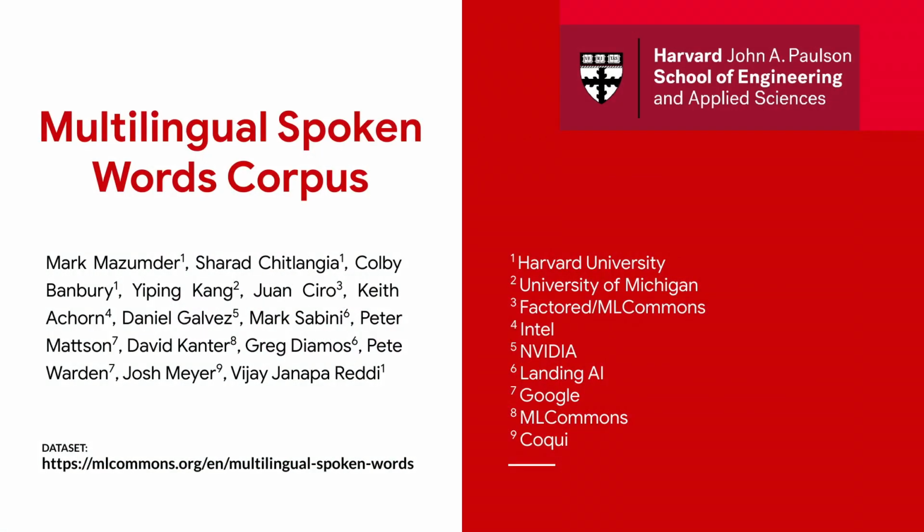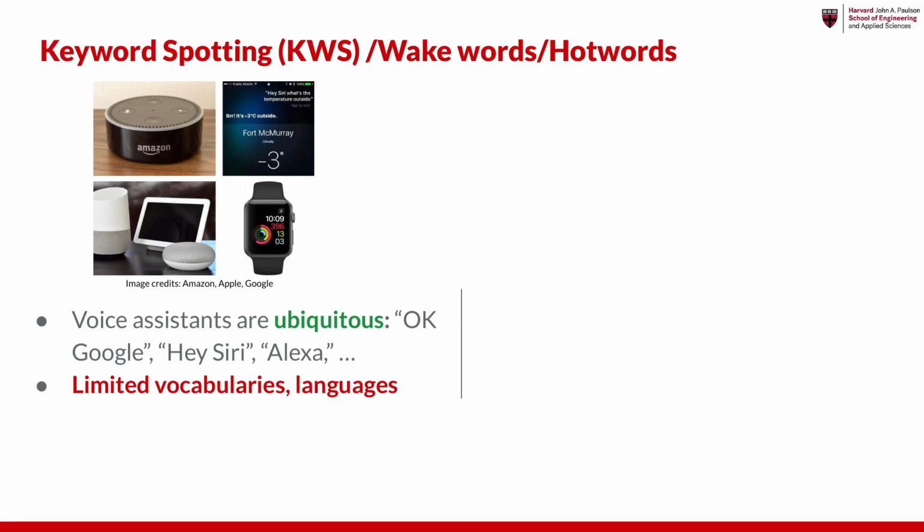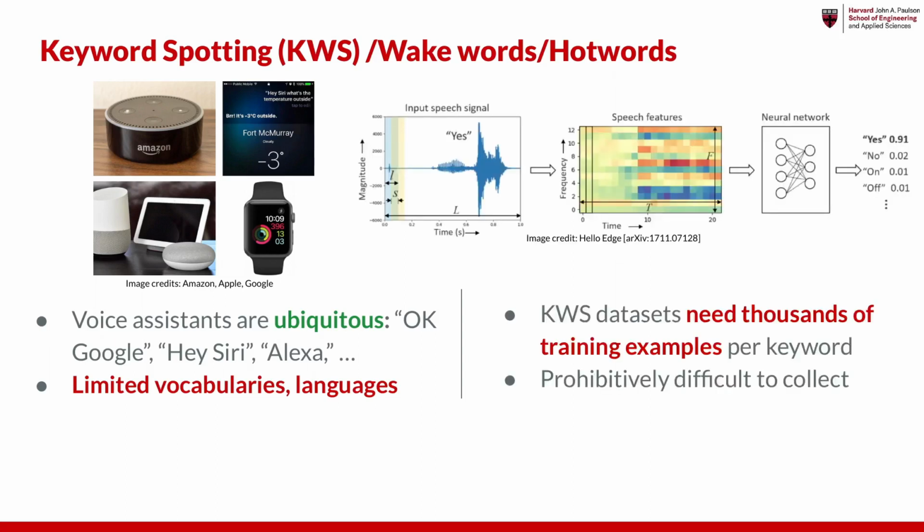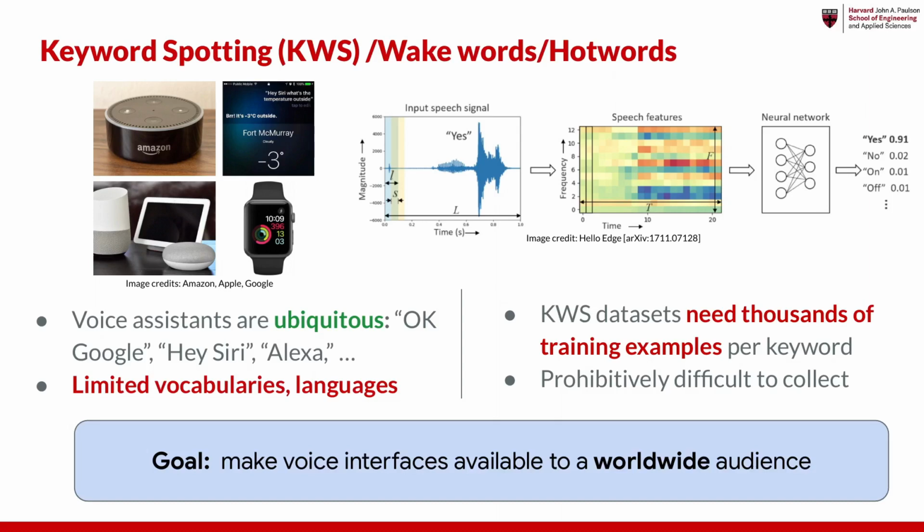We present a dataset of spoken words in 50 languages for voice interface and keyword search applications. Always-on voice assistants have become ubiquitous, but their wake word commands only consist of very small vocabularies in a limited number of languages. This is because training a keyword spotting model requires thousands of examples from many speakers, presenting a challenge for data collection. Our objective is to make keyword spotting available for any keyword in any language.